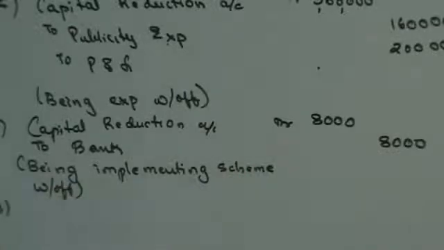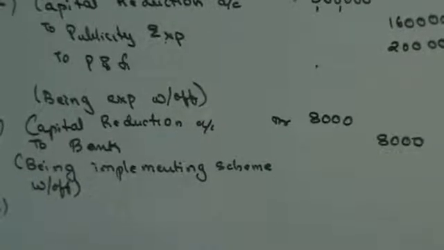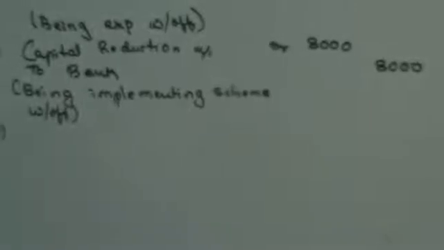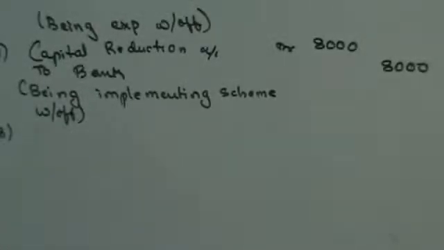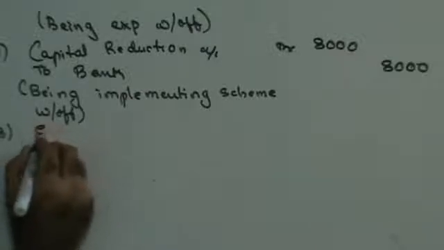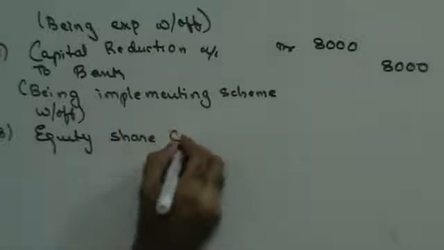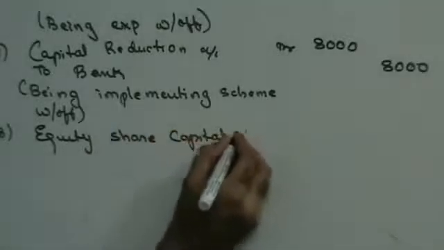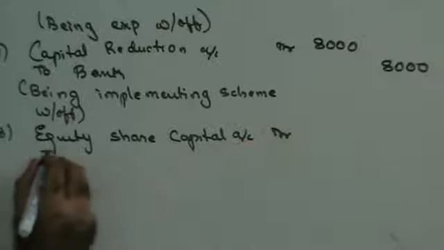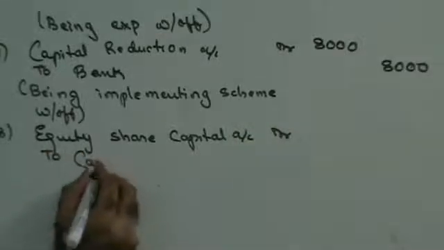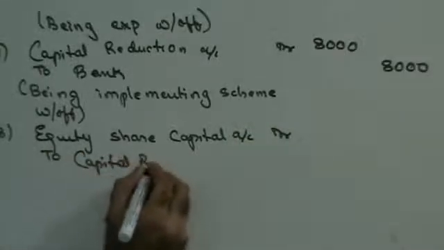Next, the paid up value of equity share is to be reduced to 2 per share. At the moment the value of equity share is 10. Liability going down, capital reduction on the credit side. So this is going to be equity share capital account debit to capital reduction.